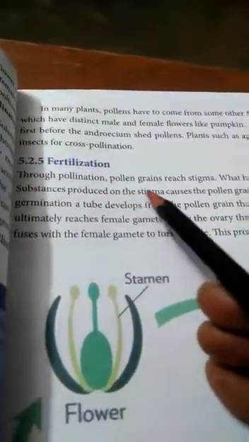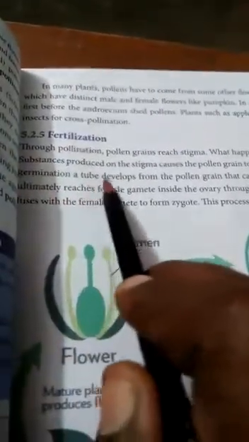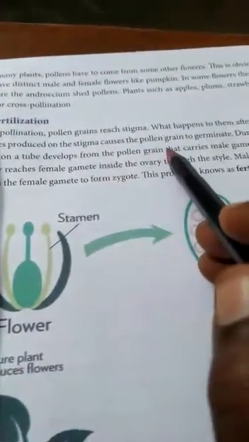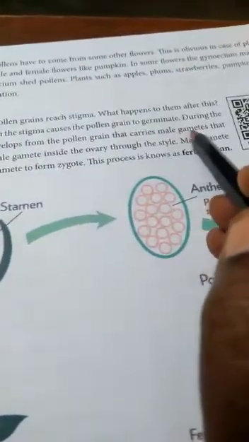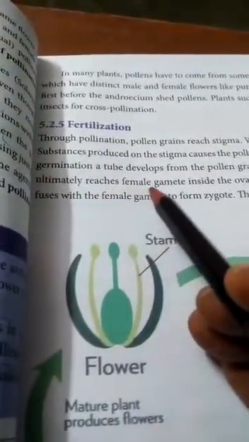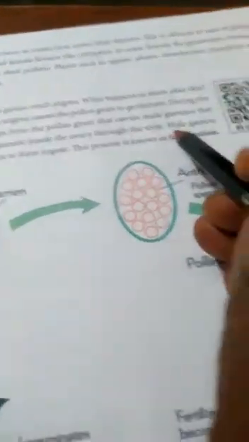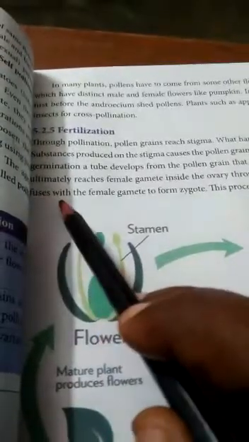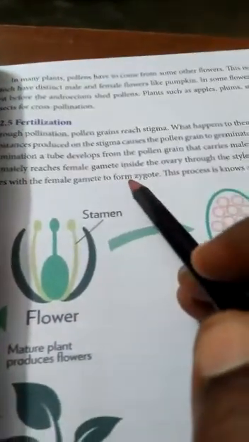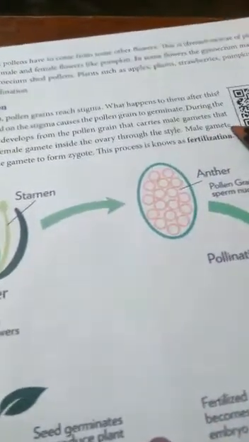Substances produced on the stigma cause the pollen grains to germinate. During germination, a tube develops from the pollen grain that carries male gametes and ultimately reaches the female gamete inside the ovary through the style. The male gamete fuses with the female gamete to form a zygote. This process is known as fertilization.